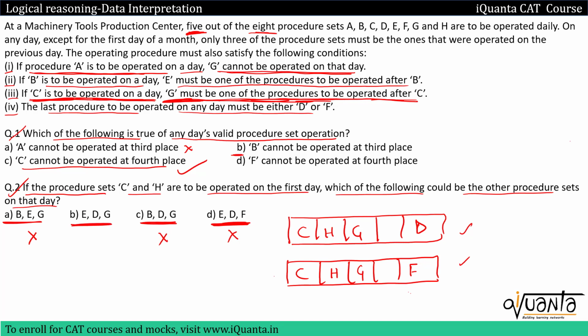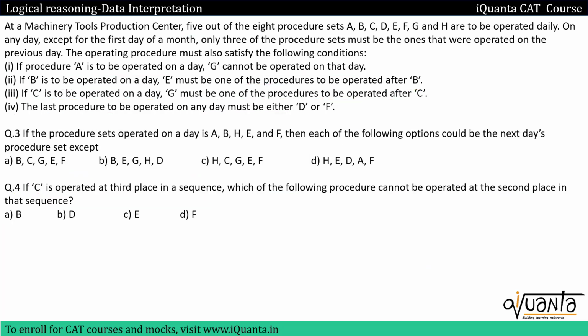If we look at option B over here, E, D, G. So yes, if I include E in both of these, the condition related to E was, if B is to be operated on a day, E must be one of the procedures to be operated after B. So that means if B is included, E will definitely be there after B. But this doesn't mean that if I am putting E first, then B will be after that. This is not the case. So I can put E and B does not need to be there after E. So option 2 will be the correct answer here.